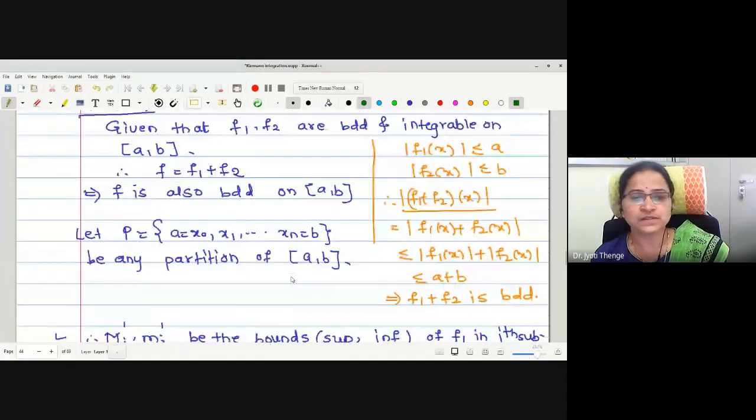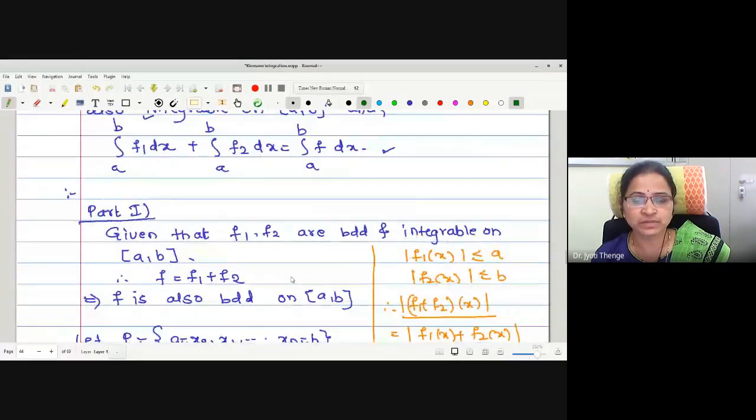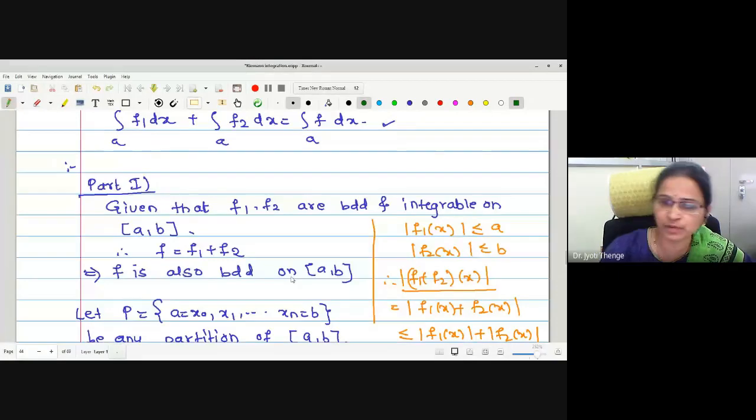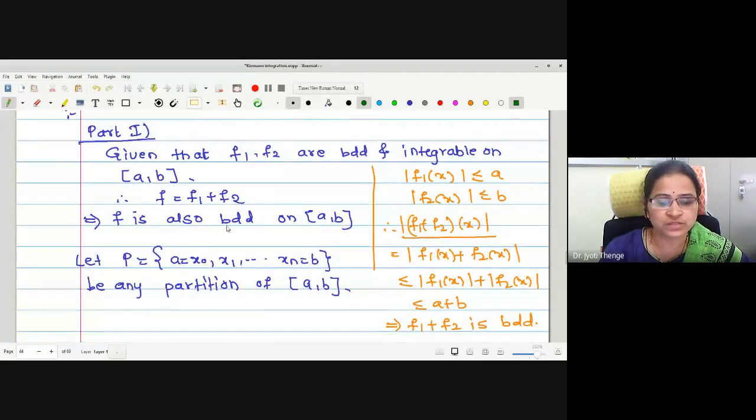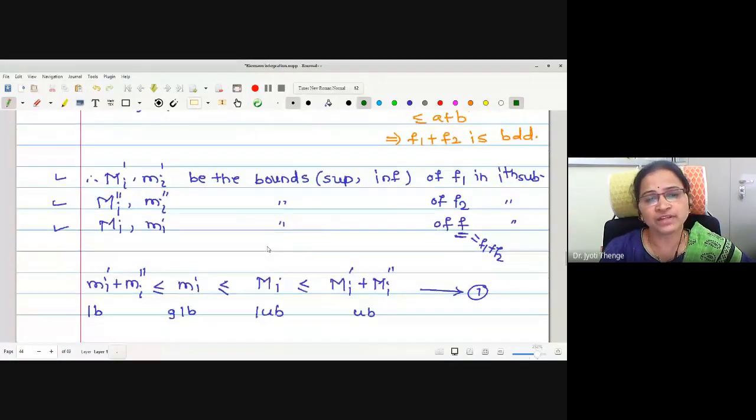To prove this statement, in order to prove that the addition is integrable, first we checked whether this function is bounded or not. As the two functions f1 and f2 are bounded, automatically the addition of the two functions, that is f1 plus f2, is also bounded. After that we gave the notations for the bounds, that is suprema and infima of the functions f1, f2 and f, which is actually f1 plus f2.